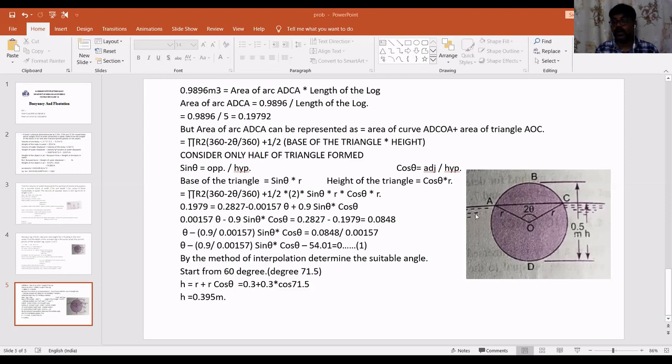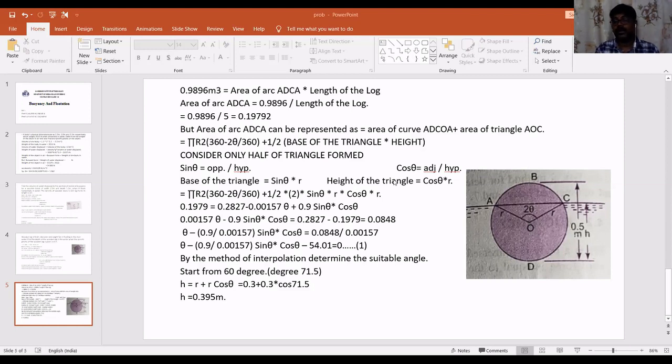Similarly, we want the height of the triangle. For what reason are we calculating base and height of the triangle? We know area of triangle is equal to half into base into height. So for that reason, we are going to calculate the dimensions of base and height of the triangle.